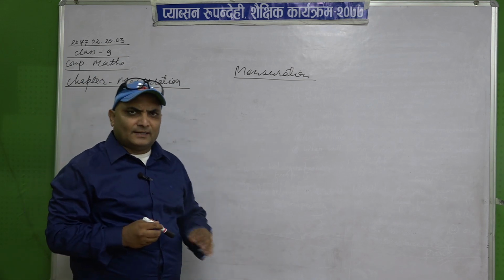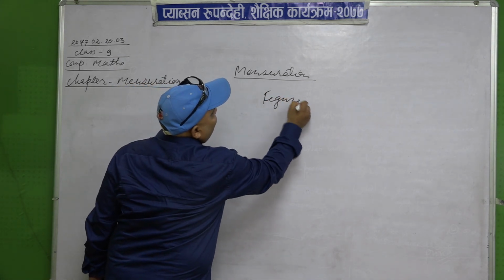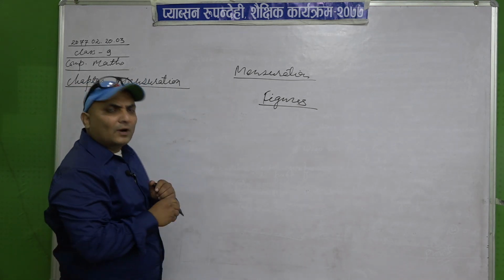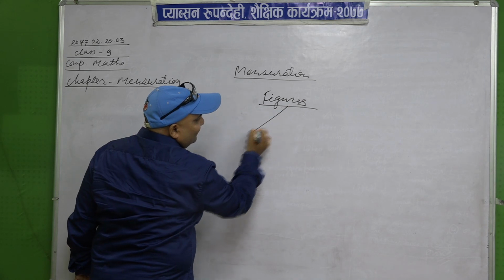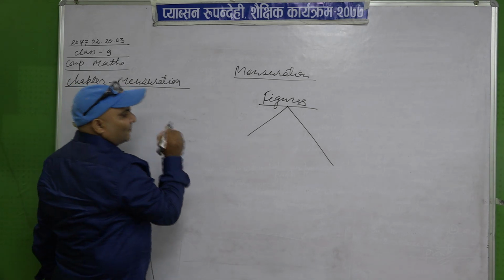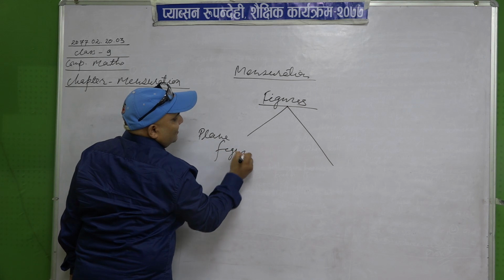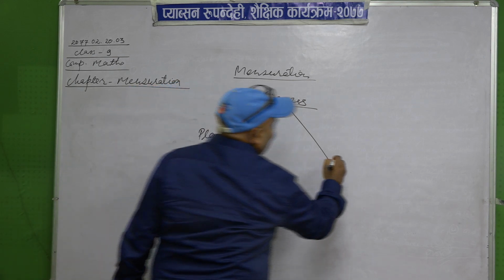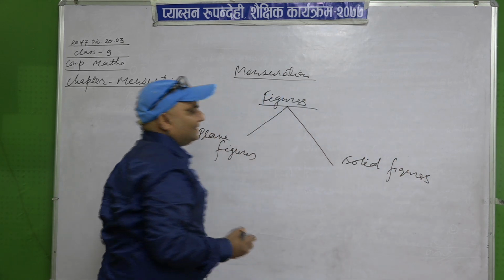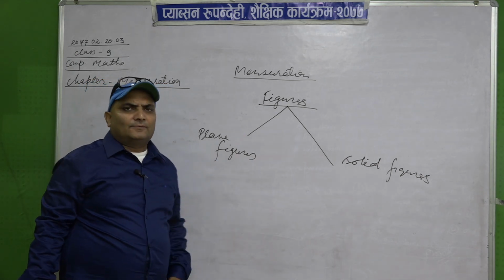Mensuration means measurement, and in measurement, what do we measure? We measure different kinds of figures. What kinds of figures? Yesterday we discussed that all figures are divided into two parts. The first one is plane figure and the second one is solid figure. All the figures are classified into two parts, plane figures and solid figures.